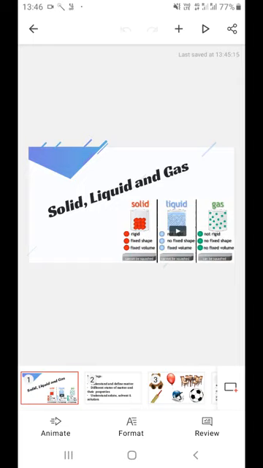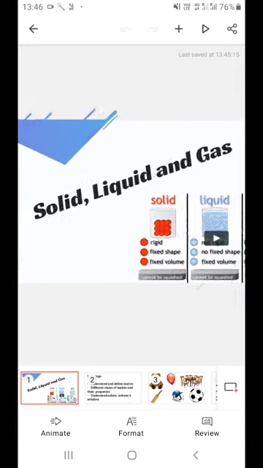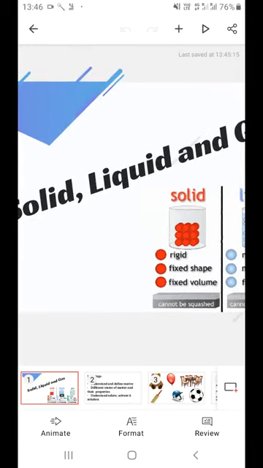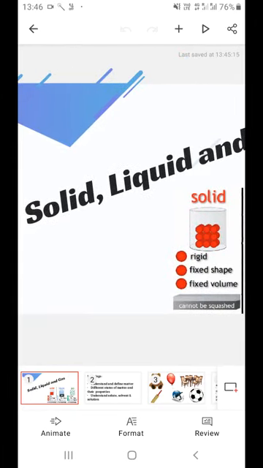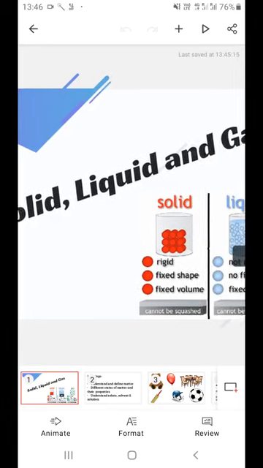Beginning with today's topic, a very interesting one, right? The topic itself is solid, liquid, and gas. While I'm talking to you, in order to ensure that you are able to read the slide along with me, I will zoom the slide. So now we can see it very clearly.